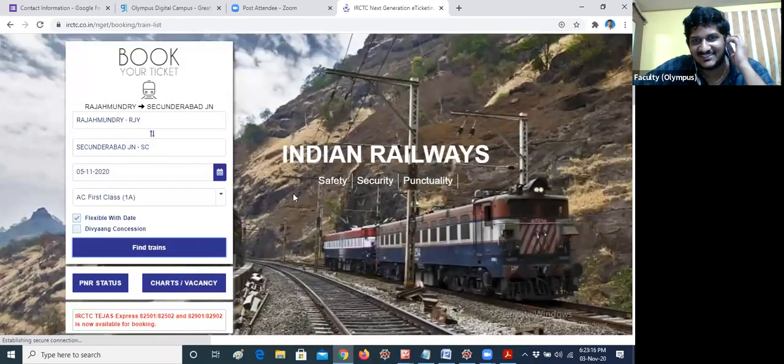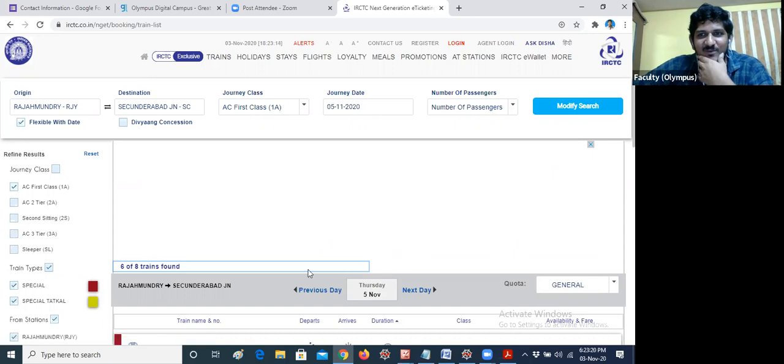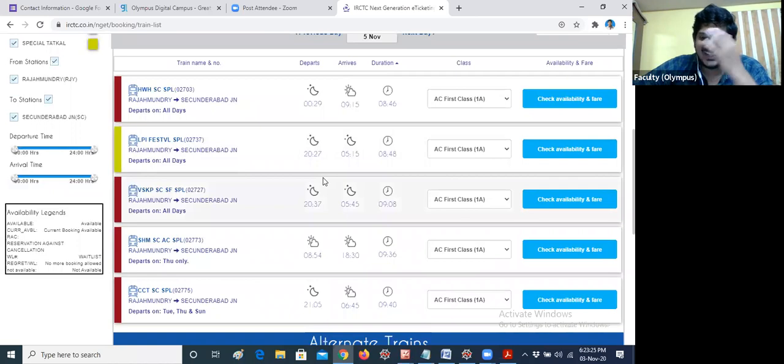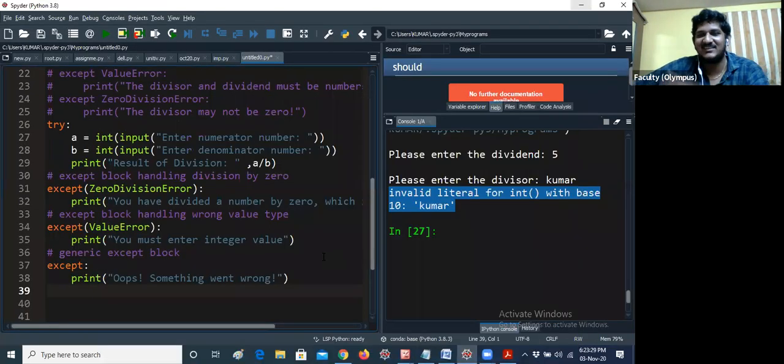You can see, guys, now it is getting. Please wait. It is displaying some message. Now it is showing how many trains are available here. But if I give Amalapuram, it is nothing. Nothing is printing. Instead of that, we can add any message like "Oops, something went wrong" or "station name not found."